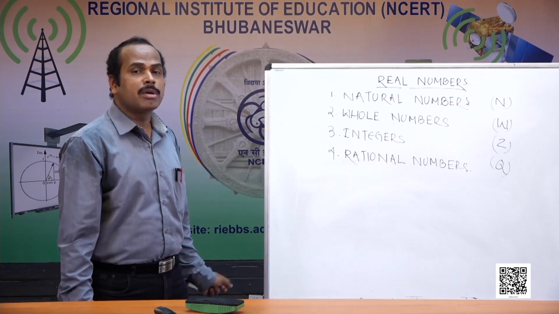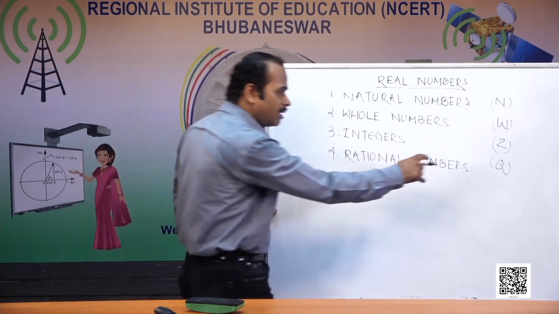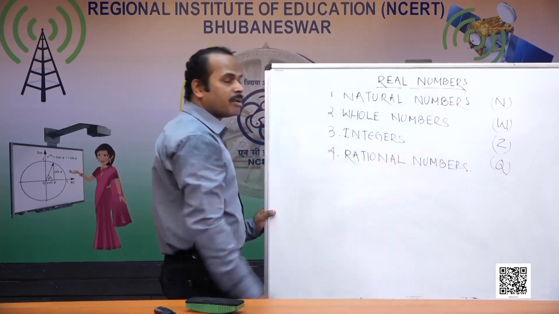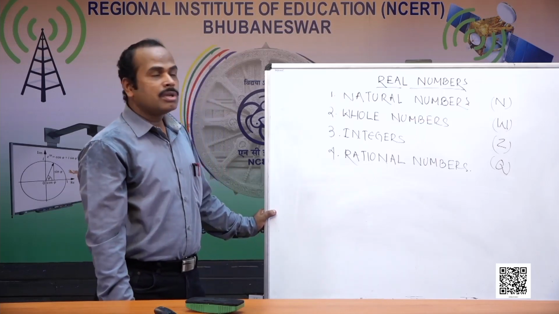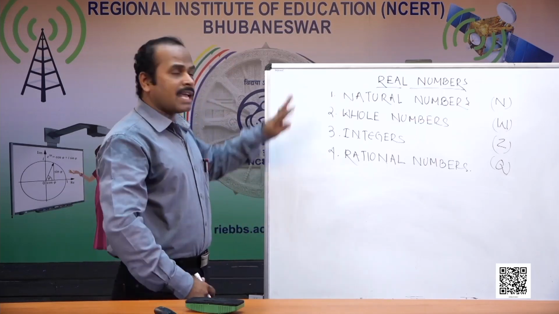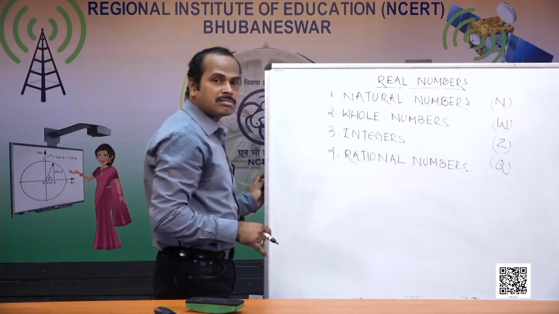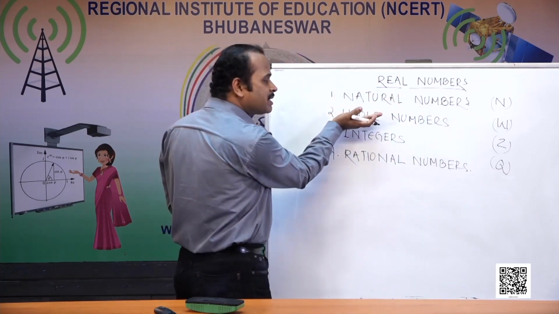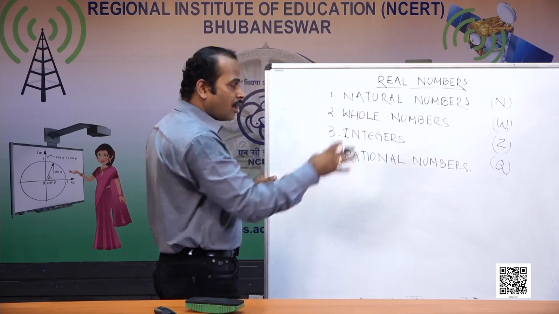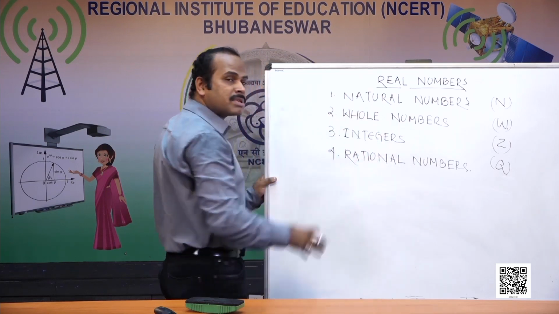Q stands for the term quotient; the letter Q comes from the term quotient. So all natural numbers are there inside the whole numbers, all whole numbers are there inside the integers, and all integers are there under rational numbers.